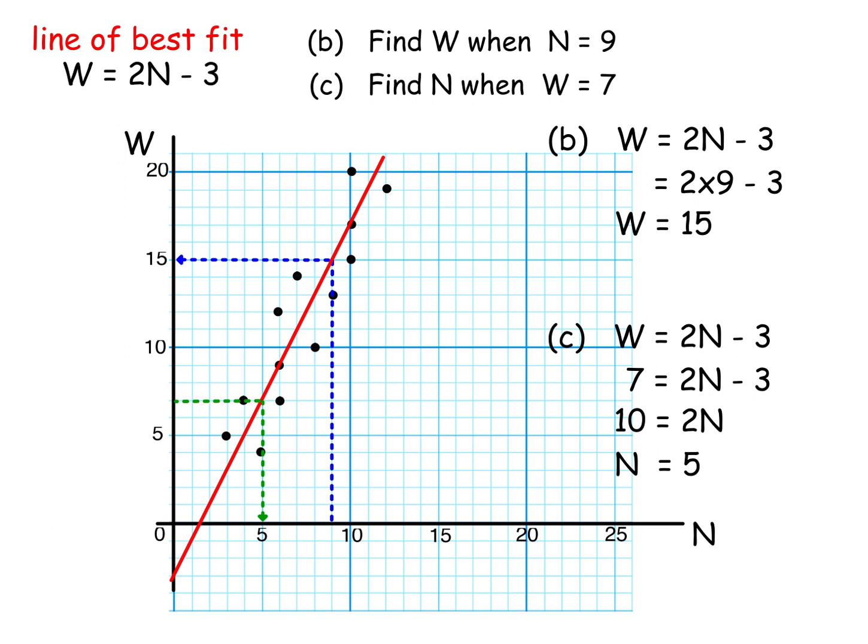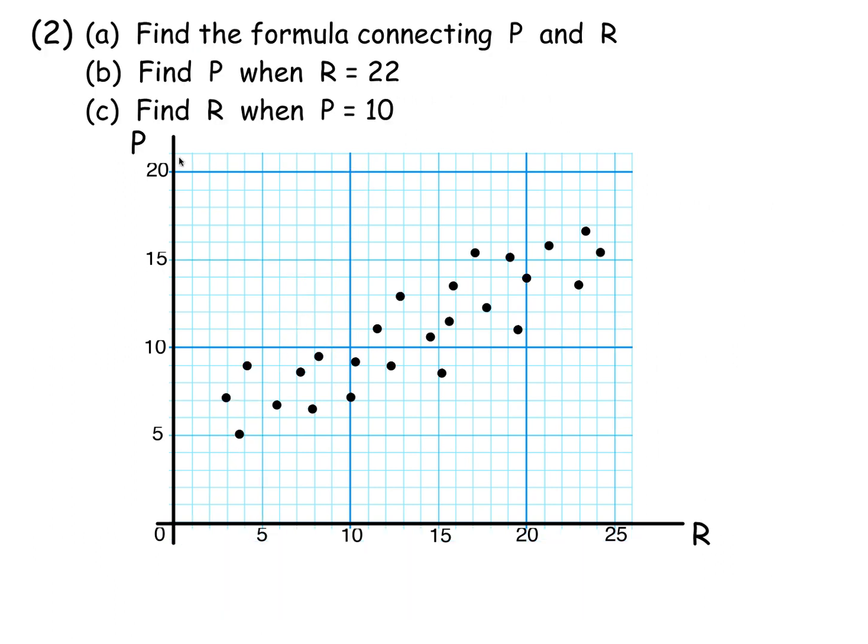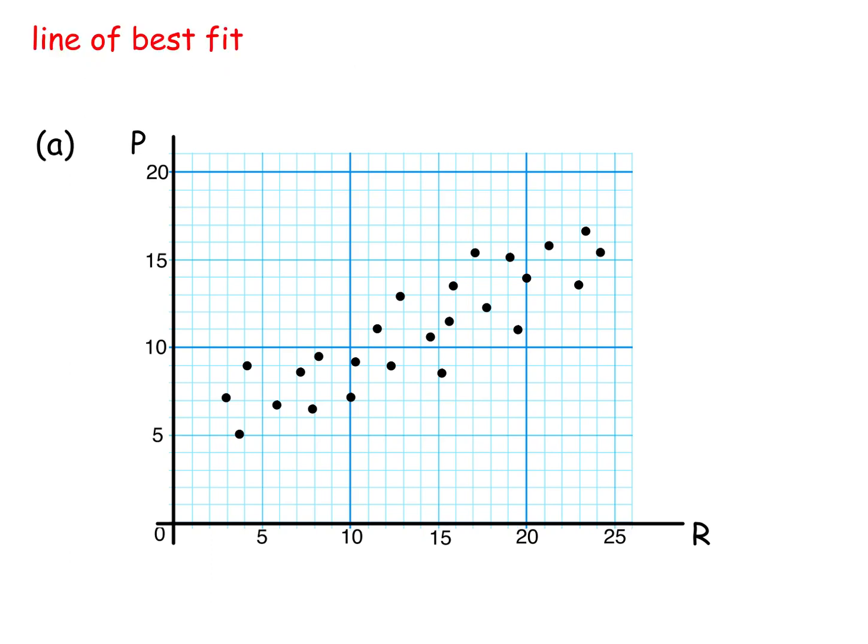Here's a second example. So it's P against R. Points lie on a line with a positive gradient. Once you get the formula, work out P and work out R using the formula. So what we do here is get the line of best fit. Now this red line, we simply want 2 well-spaced points. So that position there, 0, 4, and this position up here was on the red line, 24, 16.